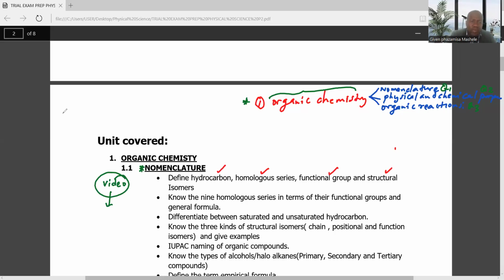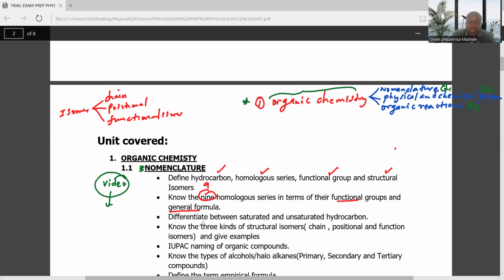And in the video, we have 3 types of structural isomers. Number 1, we have a chain isomer. The second one is a positional isomer. And the third one is the functional isomer. So you need to make sure that you go through this. And again, you need to know the 9 homologous series in terms of their functional group and their general formula.